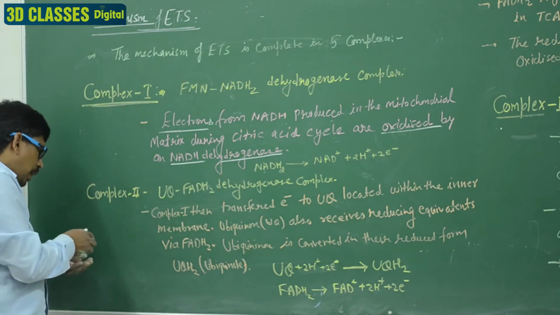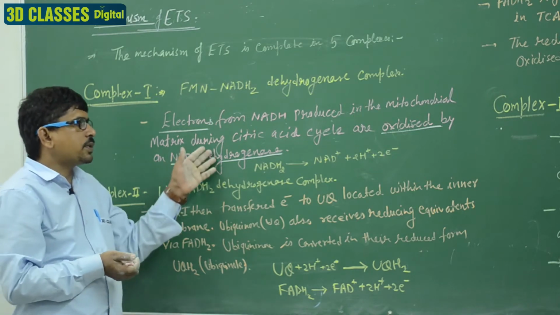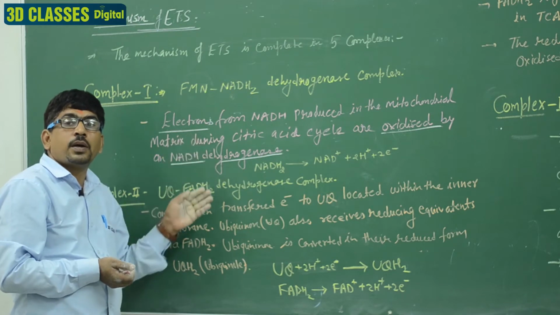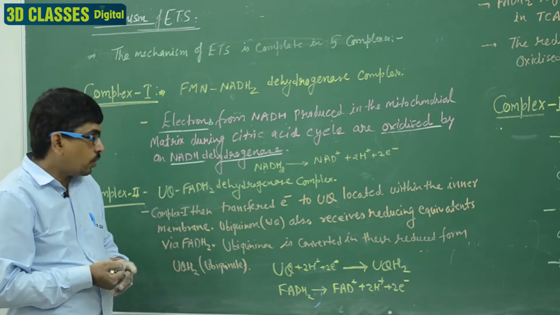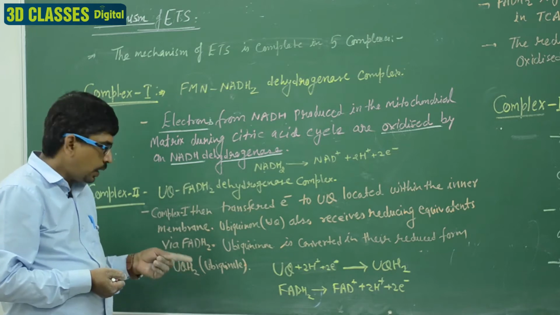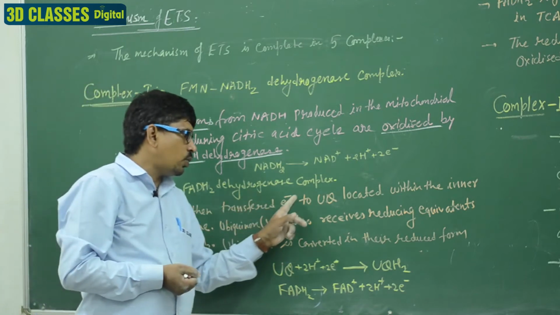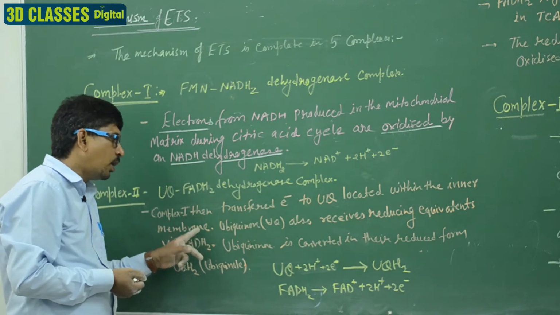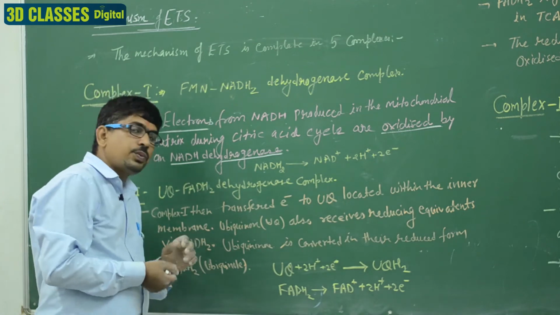Clear? Next, we discuss the complex second. The electrons released by the NADH2 are passing to another carrier. The second carrier is ubiquinone, the UQH2 FADH2 complex. Clear? So after complex first, the electrons are transferred to ubiquinone located within the inner membrane. Ubiquinone कहाँ होगा? Inner membrane पे होगा. Ubiquinone also receives the reducing equivalents via FADH2.